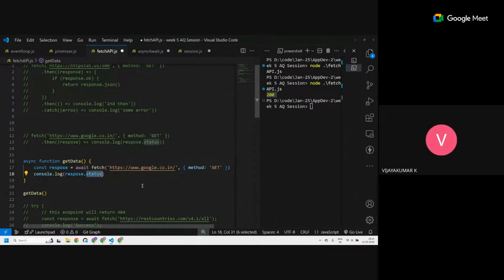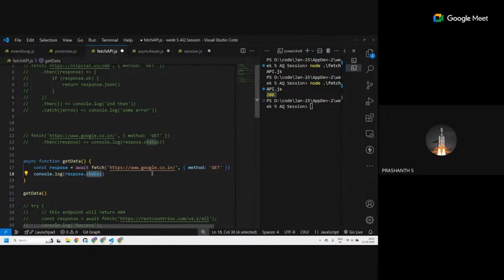But you are asking to print the data, no, sir? No, I'm just printing response dot status, the status of that response. Okay, so when will we use await? Yeah, ask the question.